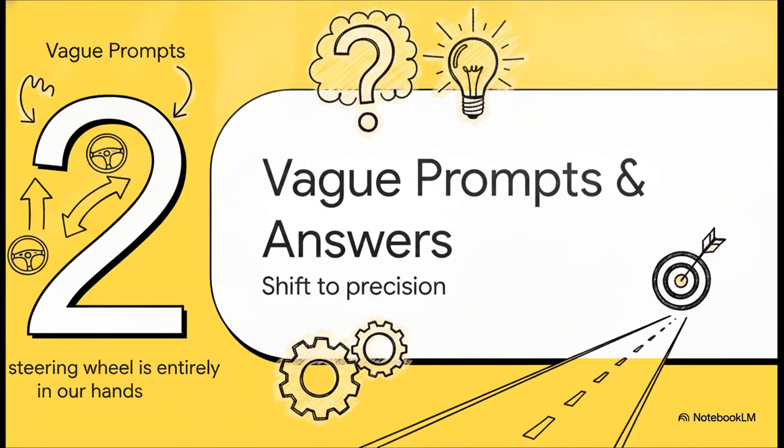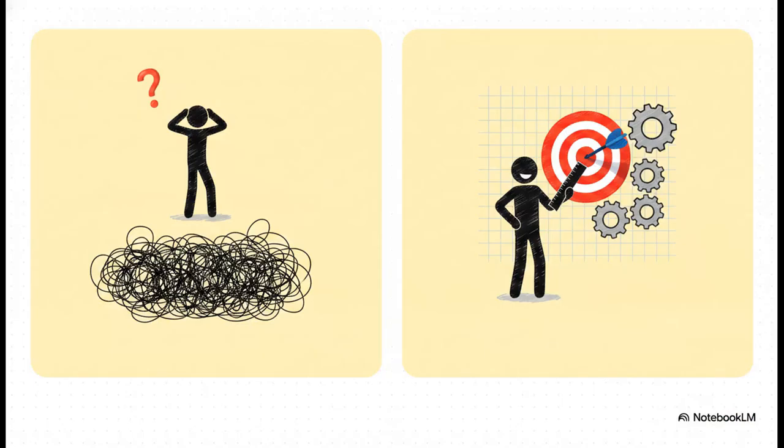Moving right along to section 2, vague prompts, vague answers. This is all about the paradigm shift to precision. Since you are the one entirely in the driver's seat here, let's look at the stark contrast between an amateur and a professional prompt. Now, what's really interesting about this slide is the difference in effort versus reward. An amateur just types, "Tell me about AI." And what happens? That vague prompt produces generic Wikipedia-style fluff that doesn't really help anybody.